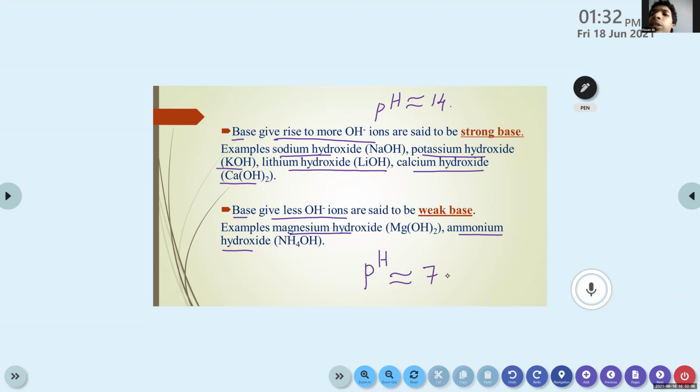Ma'am, it is like acids, no? Similarly, we classified acids into strong acid and weak acid, and bases have fewer OH minus ions. Yes, bases can be classified into strong base and weak base.